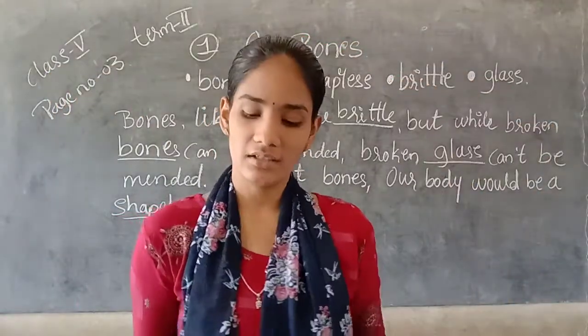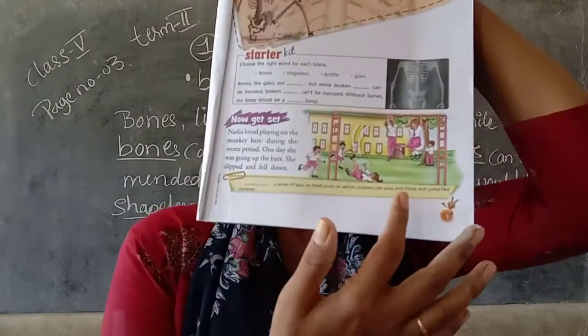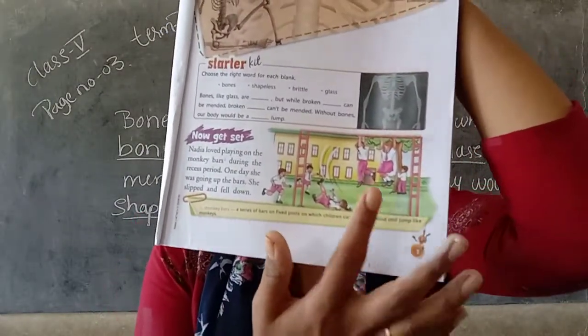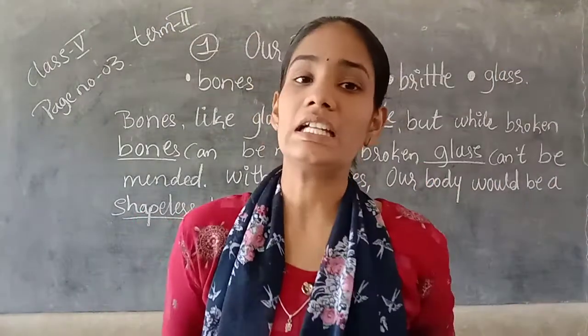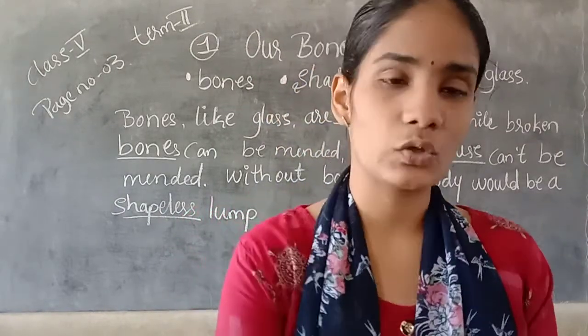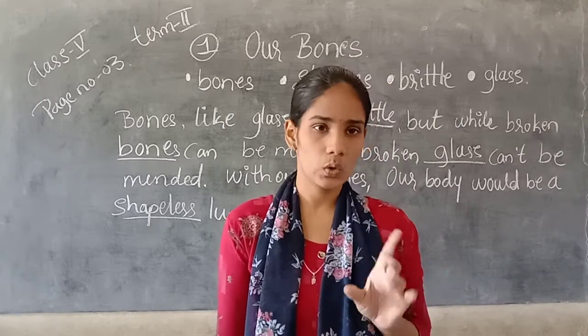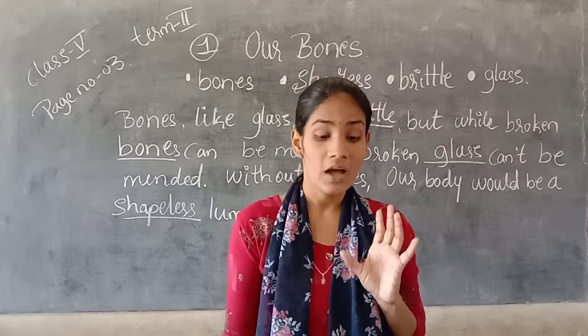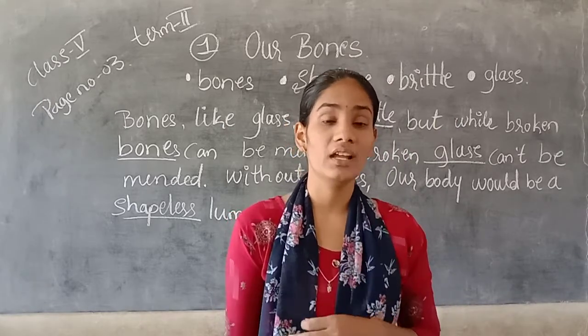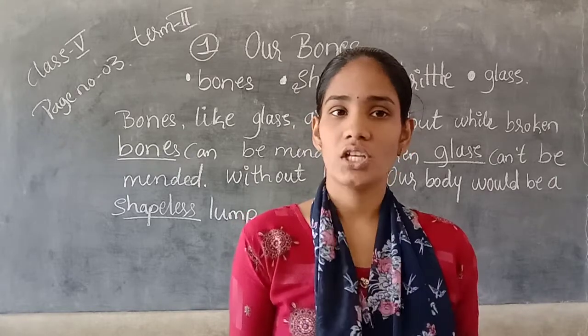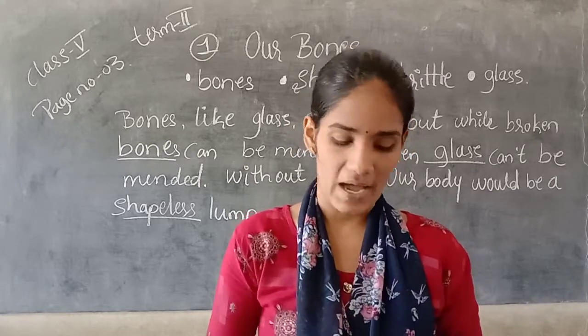See here how they are hanging, just like monkeys. So this bar is known as a monkey bar. So Noida is a girl in the school. She loved to play on the monkey bar.